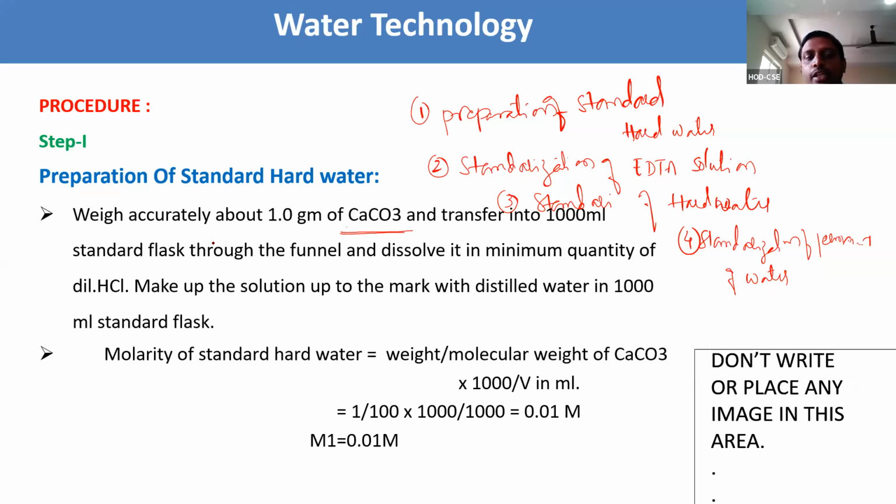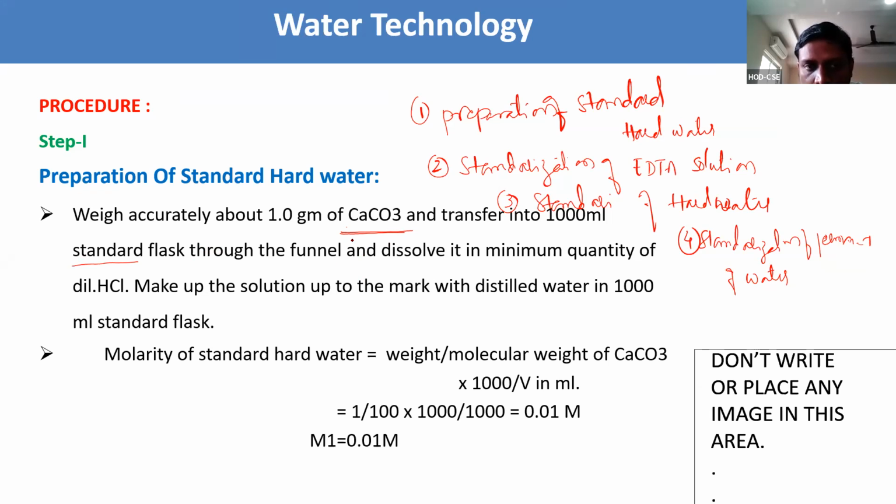Here in step 1 we need to find out the molarity. Already you know the formula. Molarity is the number of moles present in 1 liter of solution. Weigh accurately about 1 gram of calcium carbonate and transfer into the 1000 ml standard flask through the funnel.